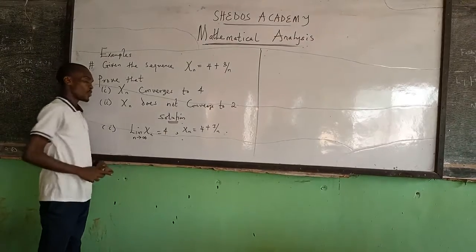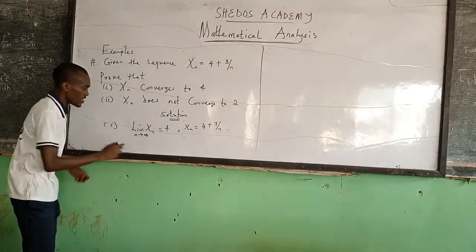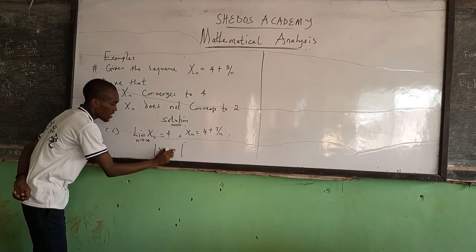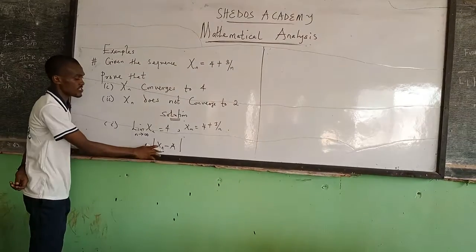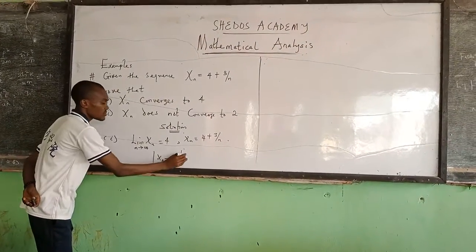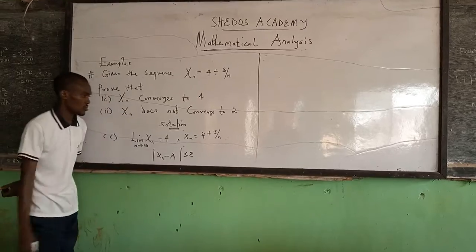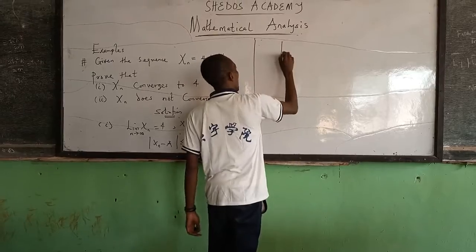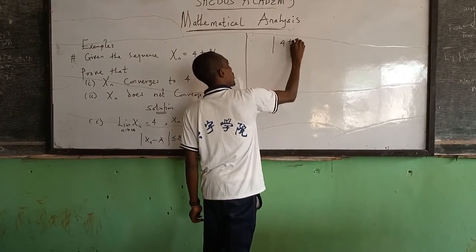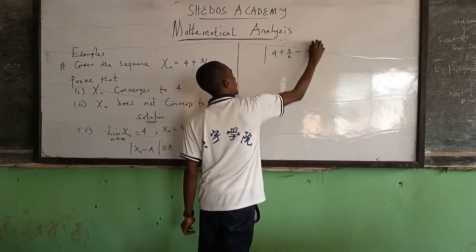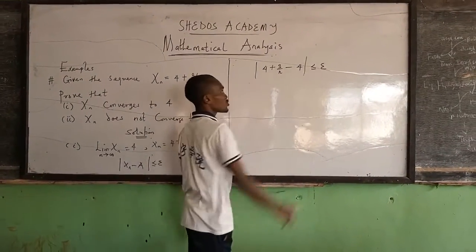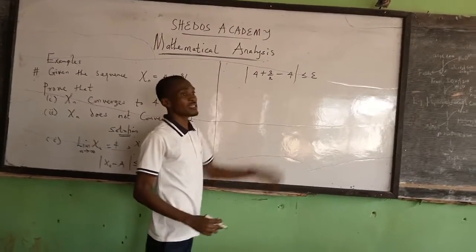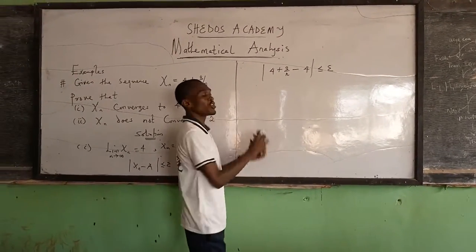So what we are saying is that we want to show that the real number 4 is the limit of this sequence. The first thing to do is to always start from this condition, that the absolute value of the difference of the sequence and the limit is less than or equal to epsilon. So we can say that the absolute value of 4 plus 3 over n minus 4 is less than or equal to epsilon. So these are the sequence and these are the limits. This is the first condition.